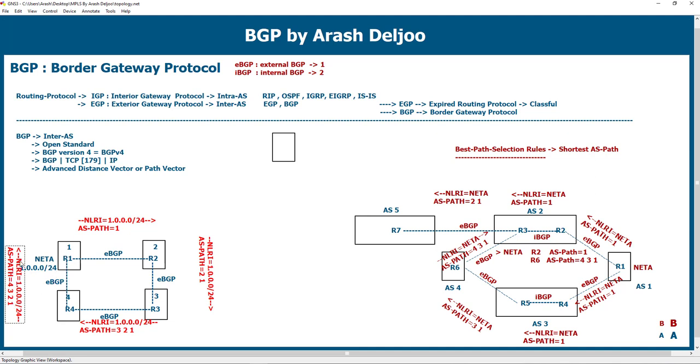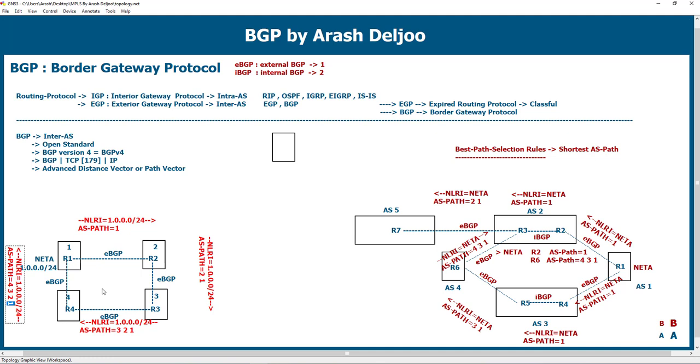When R1 receives a BGP update, it checks the ASPath and sees that its AS number, AS1, exists in the ASPath. R1 can understand that this packet first originated in this AS or was first advertised from this AS. Because of that, it does not accept the packet and discards the BGP update.